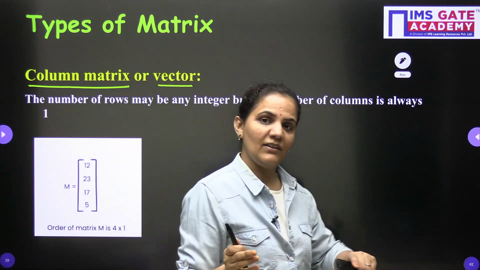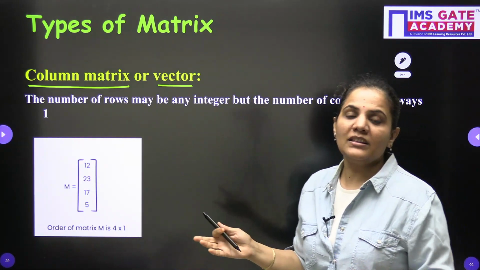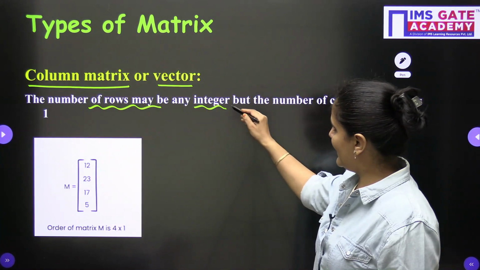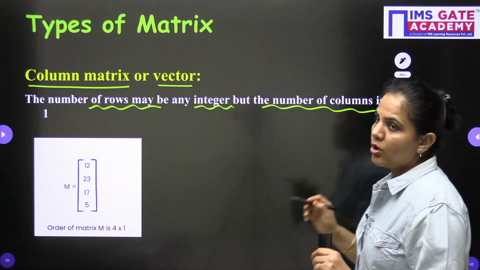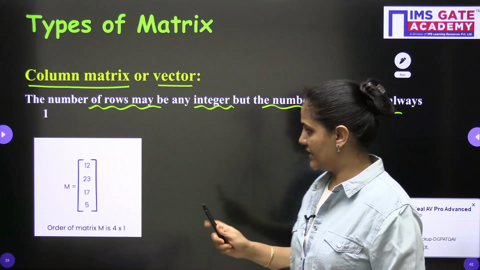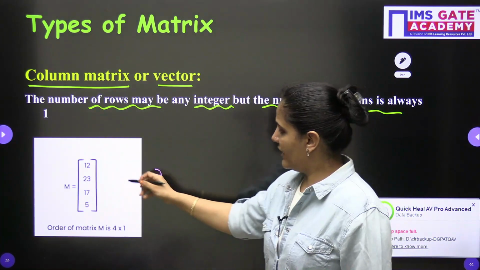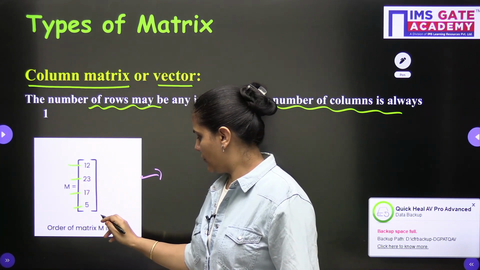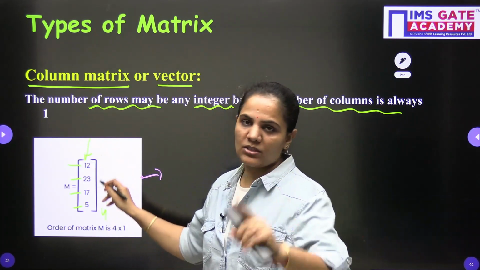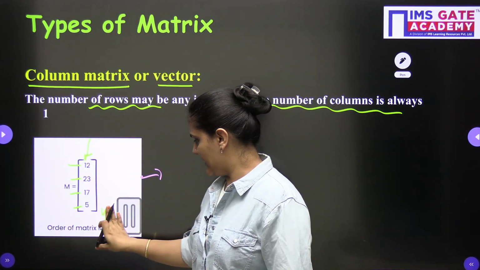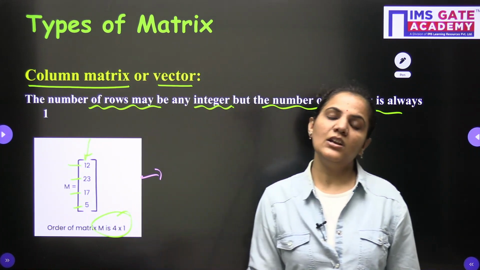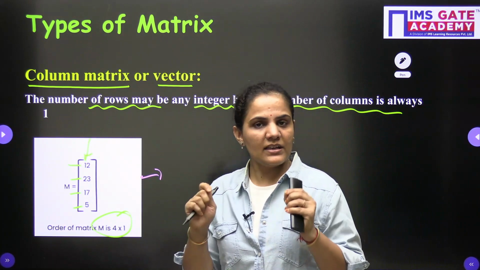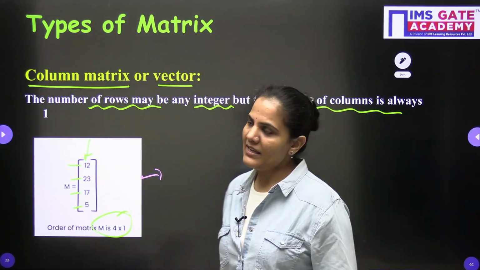Similarly, when I am talking about the column matrix or the vector, the column matrix is the opposite of the row matrix, where we are having any number of rows but the number of columns is always 1, my dear students. The number of rows may be any integer, but the column is always 1. You can see the example here: how many rows are we having? 1, 2, 3, 4. So 4 rows, but the number of columns is only 1. That's why the order of the matrix is 4 cross 1. This is called the column matrix, which contains only one column, and the number of rows can be anything.